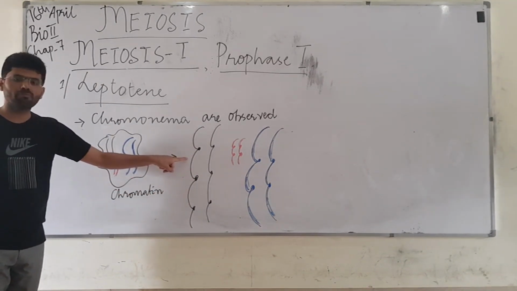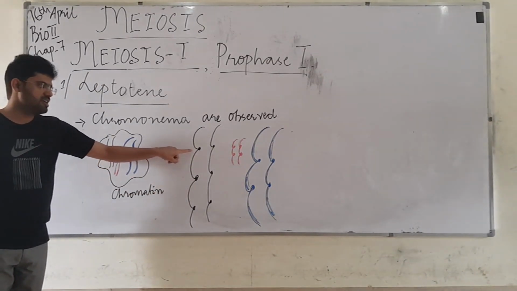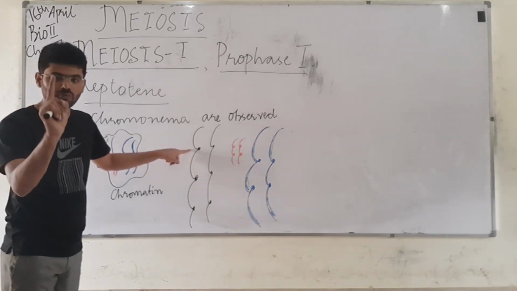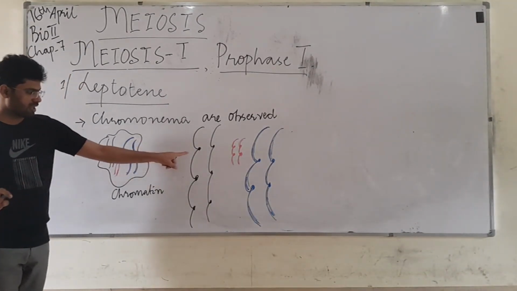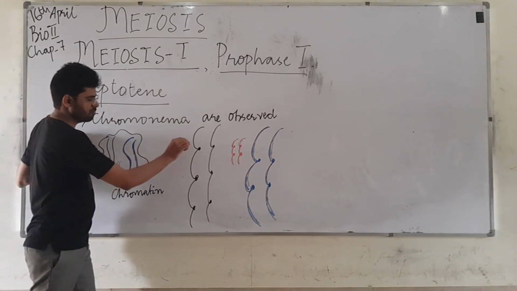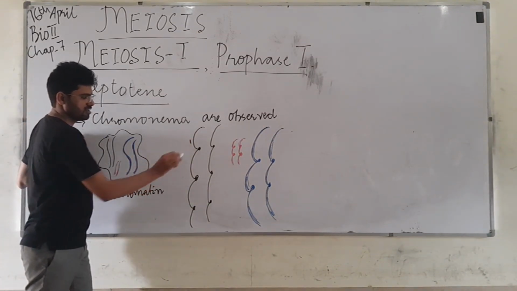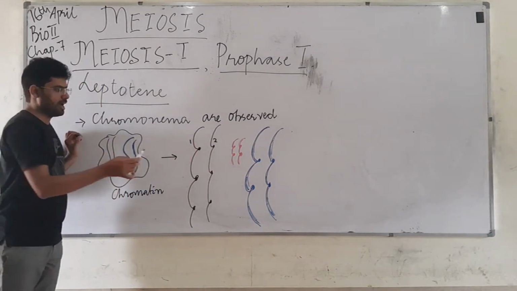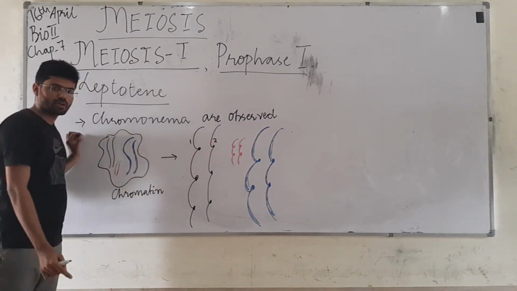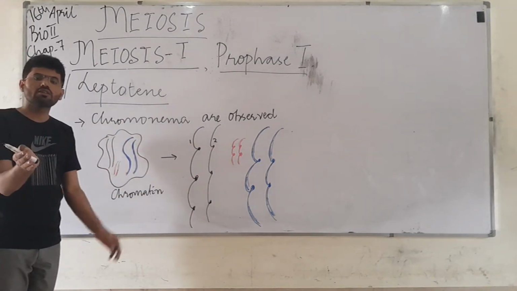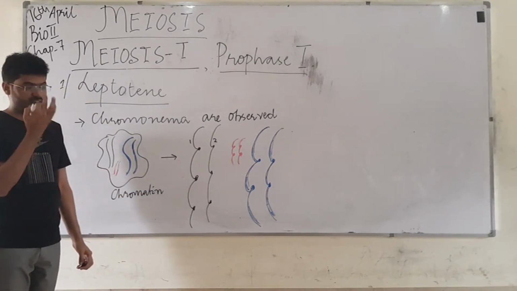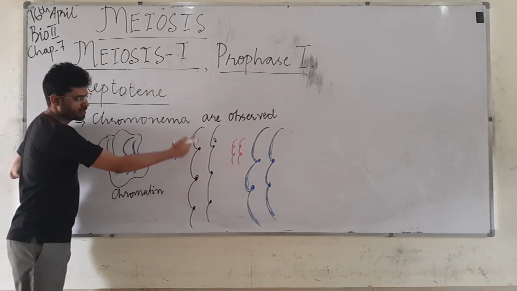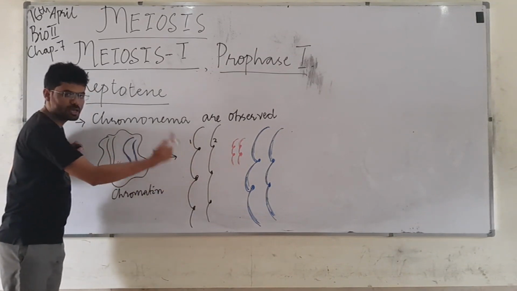By the end of prophase you will see this as a single mature chromosome. If we name this chromosome number 1, this will be chromosome number 2, because they are homologous chromosomes, and this appearance of the chromosome is called chromonema.